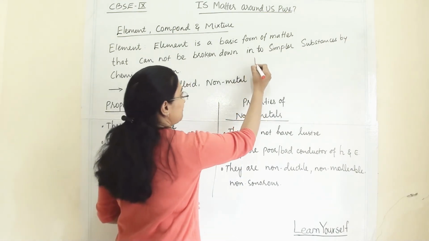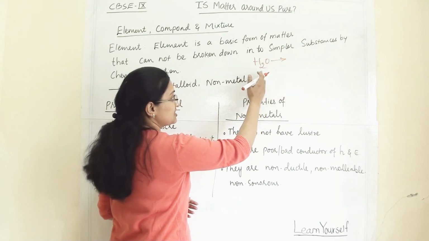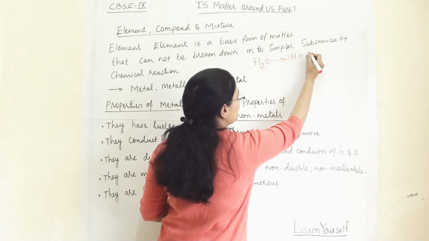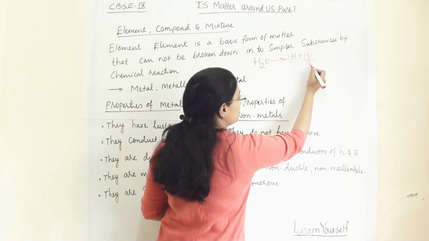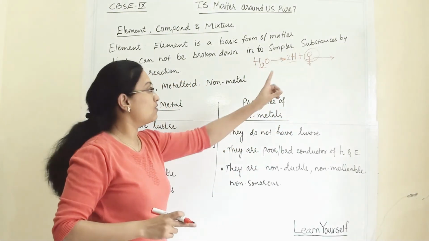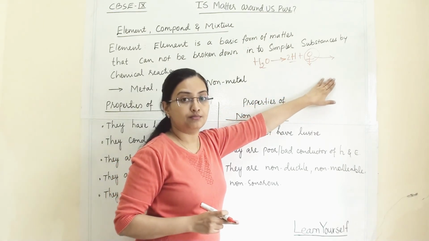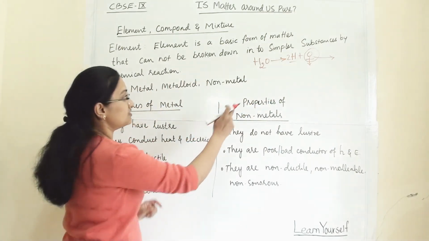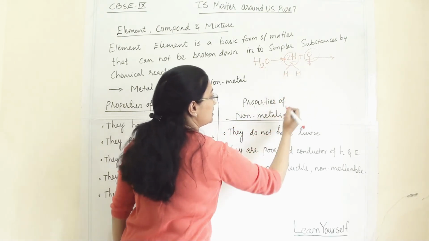For example, we have H2O. If you decompose this into simpler substances, you will get two hydrogen atoms and one oxygen atom. Once you get one oxygen atom, this element, further breakdown is not possible once you reach the element level. You cannot break it further through any chemical reaction. So this is an element. Here also this is a hydrogen element, but here there are two atoms, so again you can make it into one.